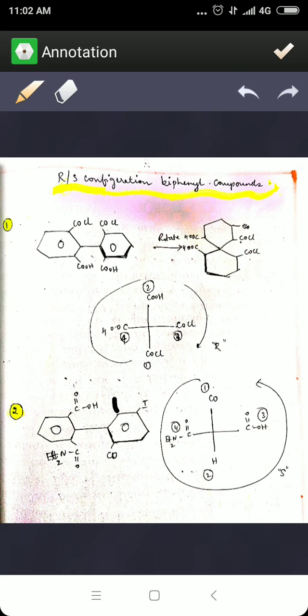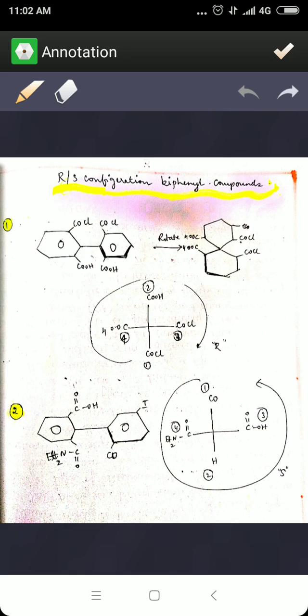Now let us do the numbering. First, always start the numbering on the vertical line. So the carbonyl gets the first position, hydrogen gets the second position, the third position is always given to the acid, and then comes the amide. So this is how you're going to assign.